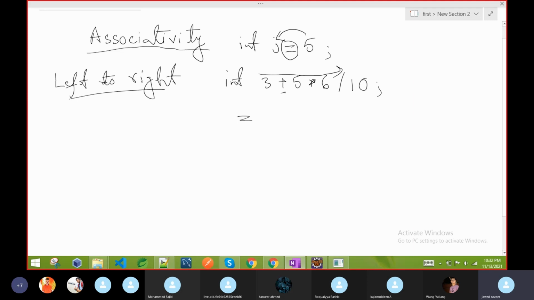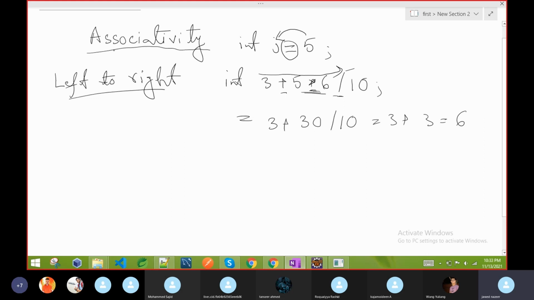First it will check plus, but plus priority is lower. Then it will check multiplication and division. In maths they may do division first, but here for same priority, they will do the left operation first. So 3 plus 30 by 10. The result is 3 plus 3 is equal to 6.